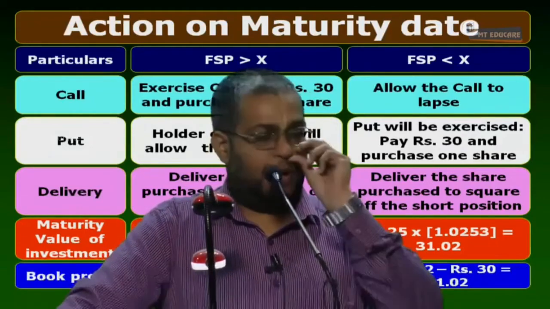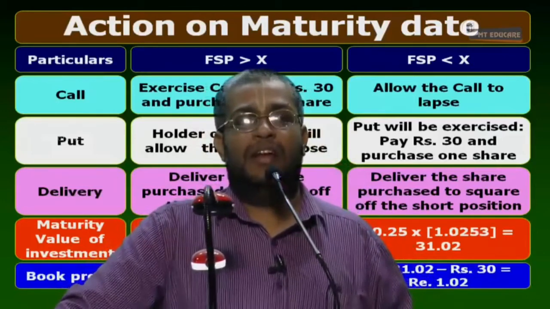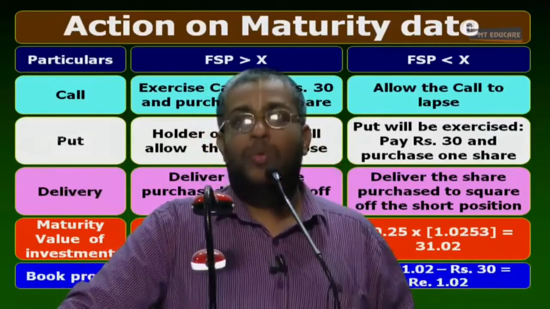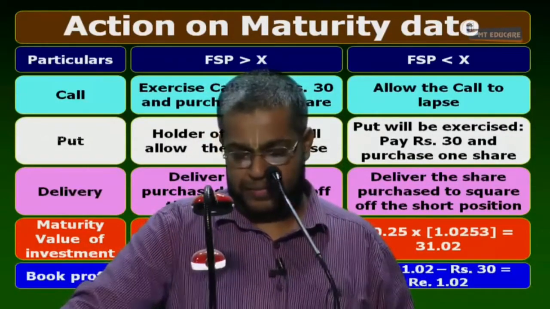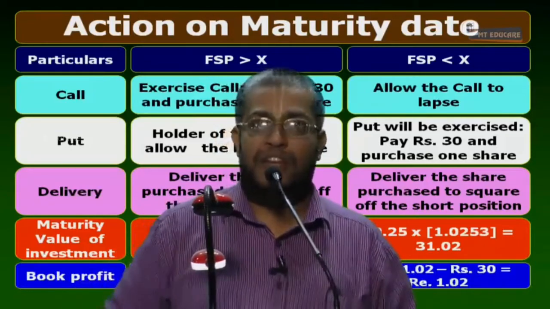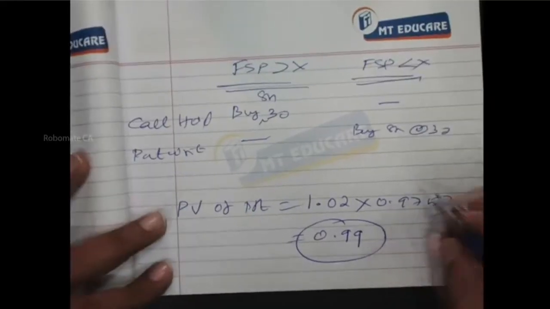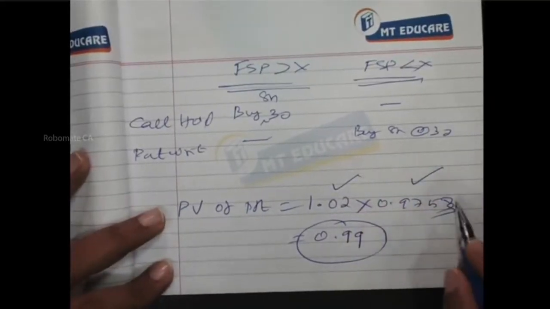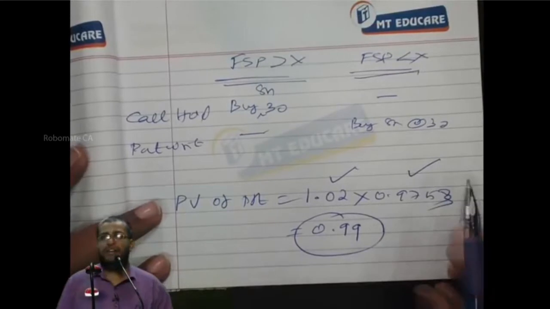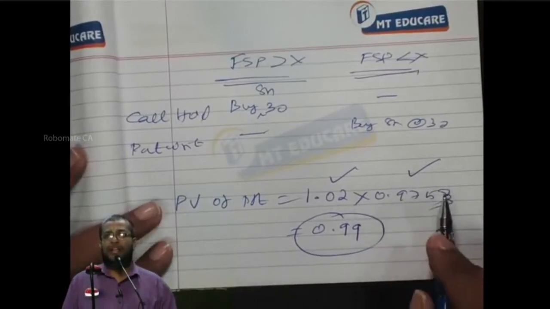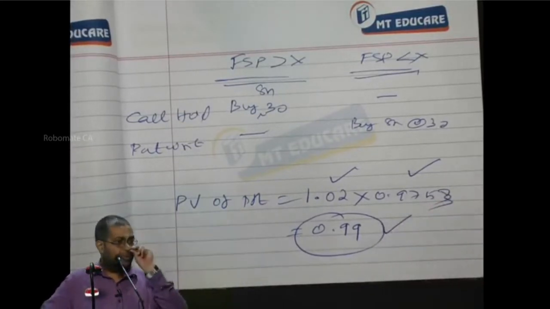The present value of the profit is equal to 1.02 into e power minus 0.025, which is equal to 1.02 into 0.9753. This number already had a step number 1, okay? 1.02 into 0.9753 is equal to how much? 0.99. The present value of the profit is equal to 0.99.